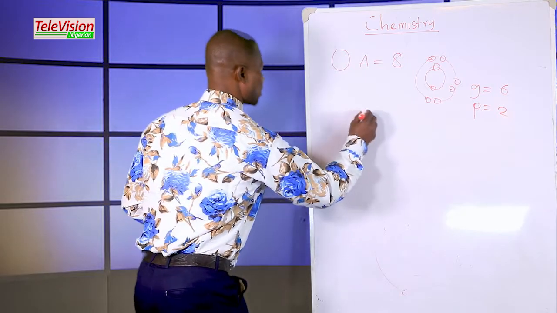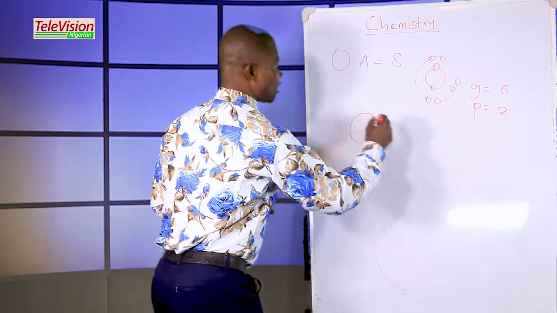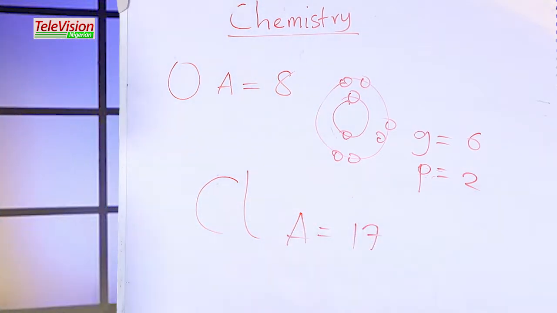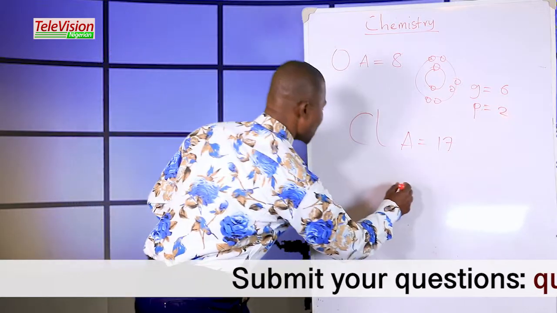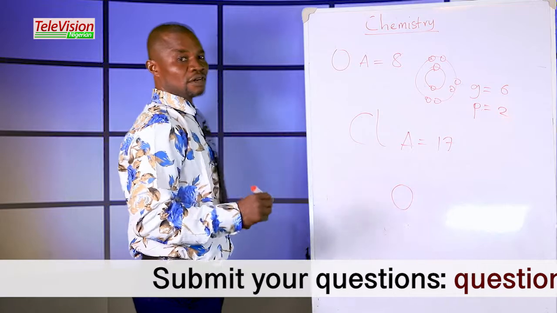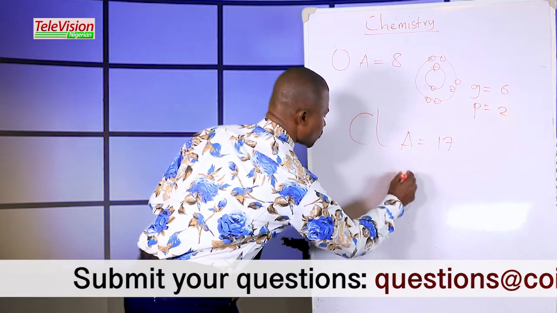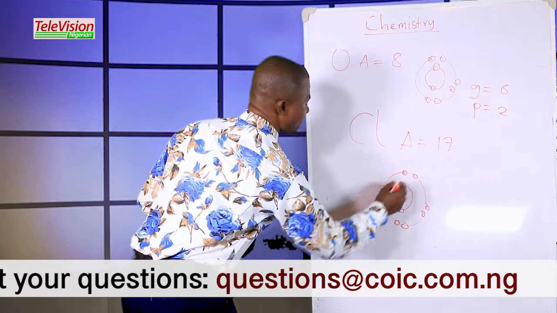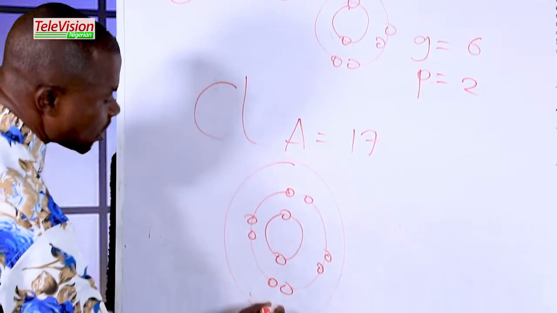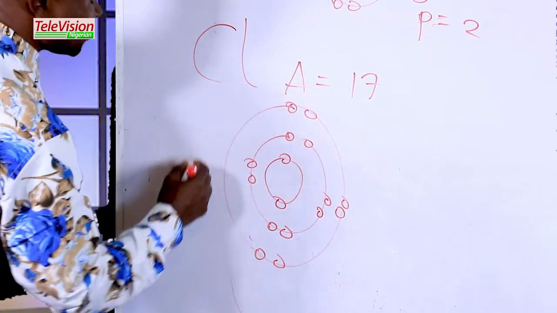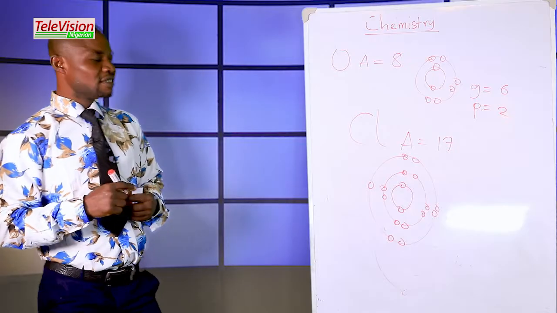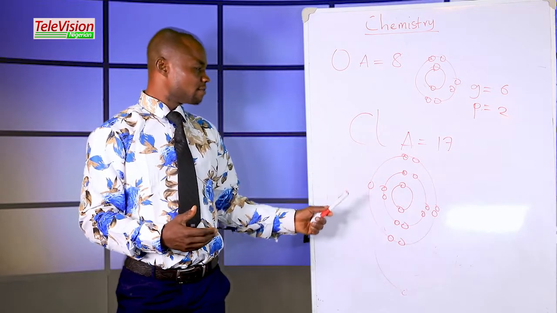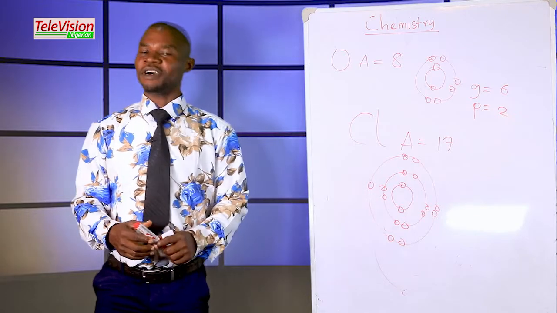Let's consider chlorine. The symbol of chlorine is Cl, and the atomic number of chlorine is 17. Then we have the electronic configuration of chlorine as 1, 2, 3, 4, 5, 6, 7, 8, 9, 10, 11, 12, 13, 14, 15, 16, 17. That's good.